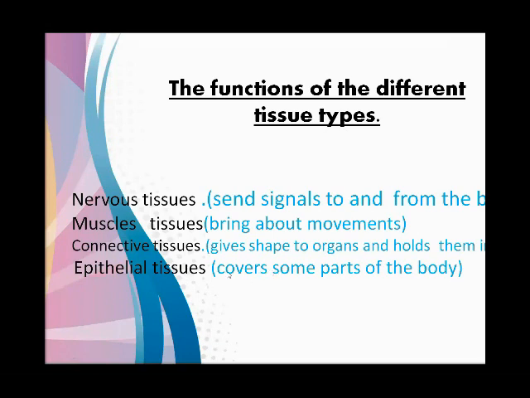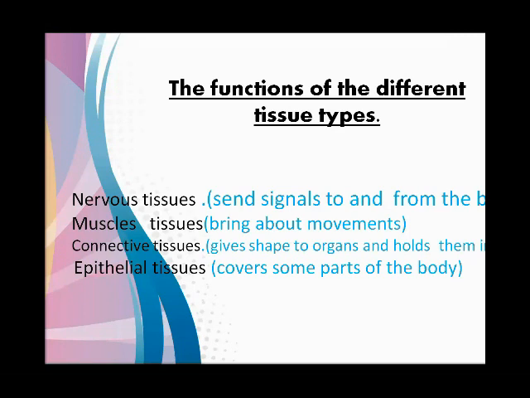I told you they cover some parts, the internal lining of the digestive tract. The internal lining of the digestive tract is made of epithelial tissues. And the upper layer of the skin is made of epithelial cells. Okay students, epithelial cells, all of you understand, cover some parts of the body, especially the skin.